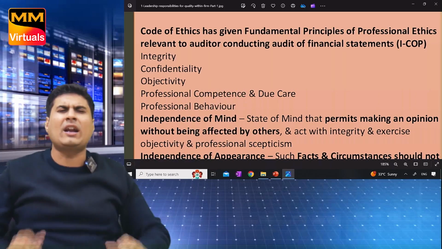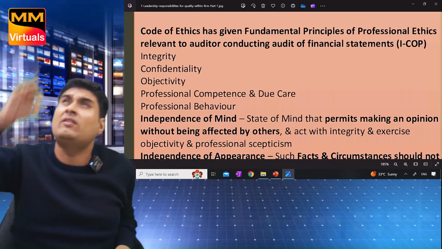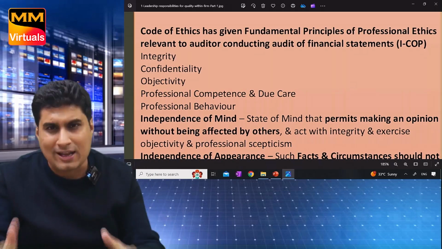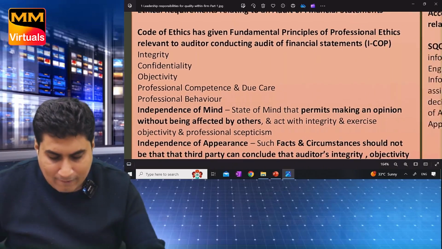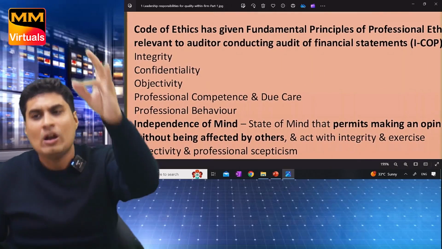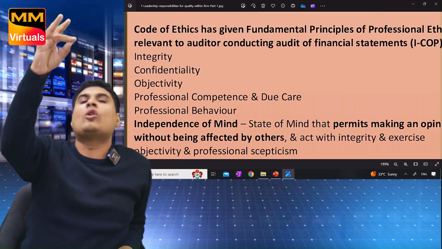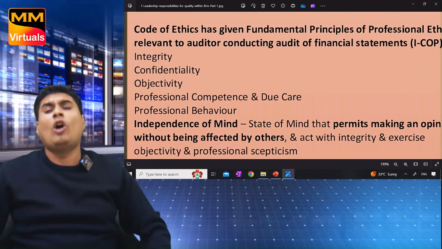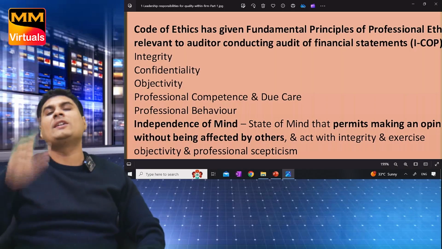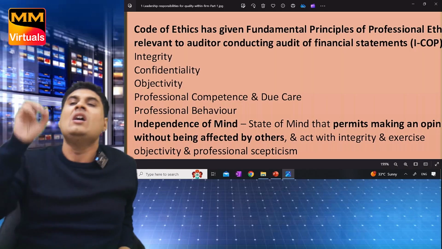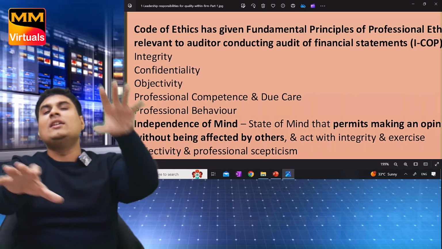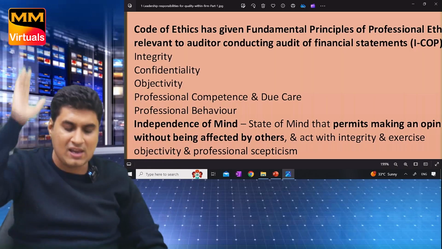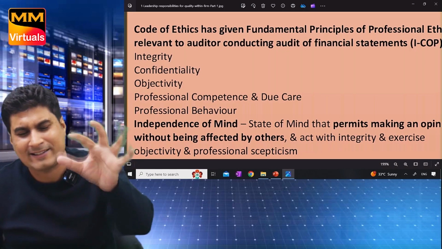So tell me, what are the fundamentals? The Code of Ethics has given the fundamental principles of professional ethics, which are ICOP. What's the technique? ICOP. Integrity, confidentiality, objectivity. Professional competence and due care. Professional behavior. One more time: integrity, confidentiality, objectivity. Double P: professional competence and due care, professional behavior. Learn nicely. Small break. 10 seconds.